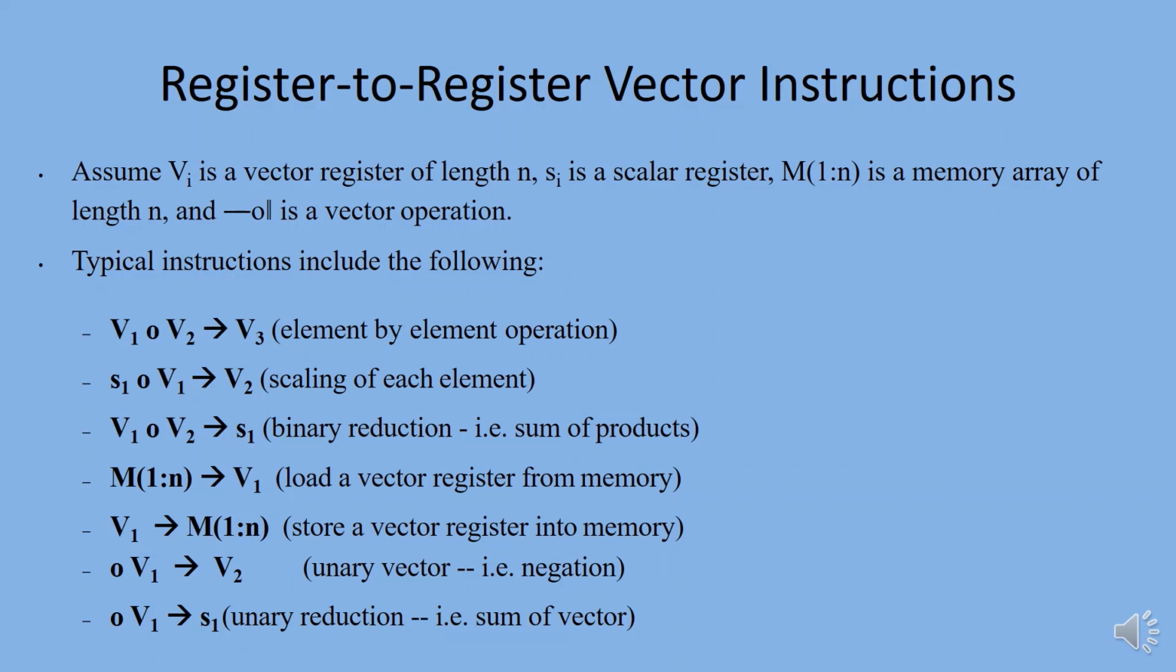Register-based vector instructions appear in most register-to-register vector processors, like Cray supercomputers. Denote a vector register of length n as Vi, a scalar register as Si, and a memory array of length n as M(1:n). Typical register-based vector operations are listed below, where a vector operator is denoted by a small circle.